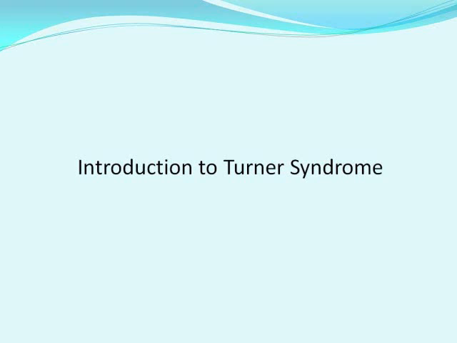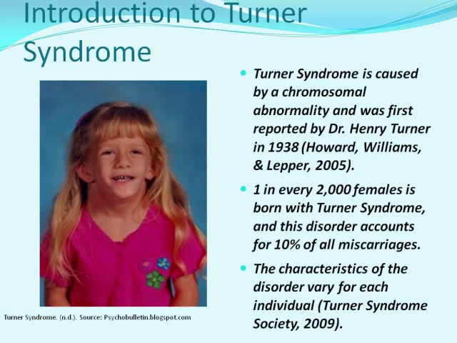First, I will give you an introduction to Turner Syndrome. Turner Syndrome is a disorder that occurs only in women. It is caused by a chromosomal abnormality, and it was first reported in 1938 by Dr. Henry Turner. 1 in every 2,000 females is born with Turner syndrome, but it's also important to note that this disorder accounts for 10% of all miscarriages. It is also important to remember that the characteristics of this disorder vary for each individual.